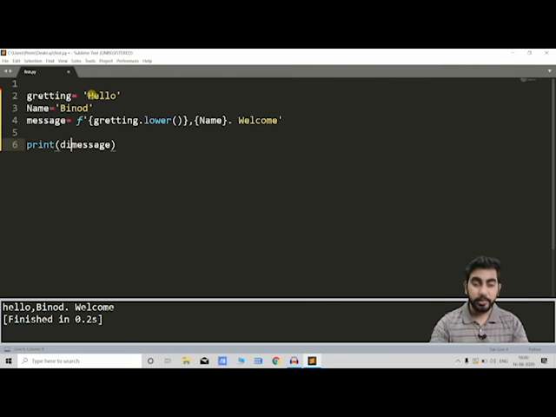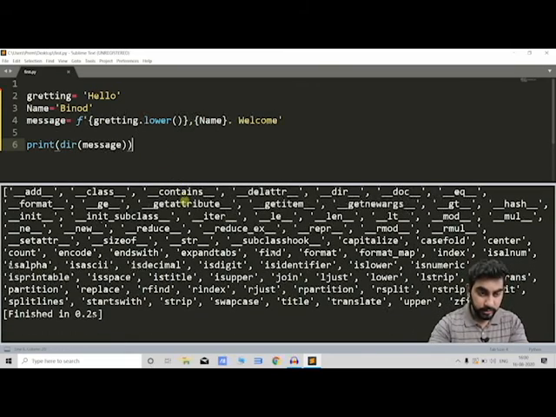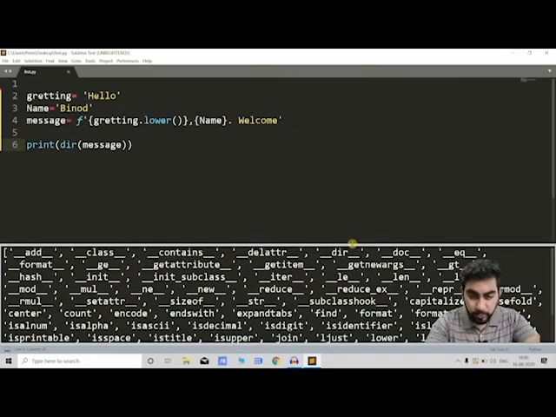available to us, we can check with the dir. ठीक है, dir से we can find what all options are available, what we can do. So don't worry about this double underscore, like we used upper today, we used replace, find, lower, so we used some of the functions today.